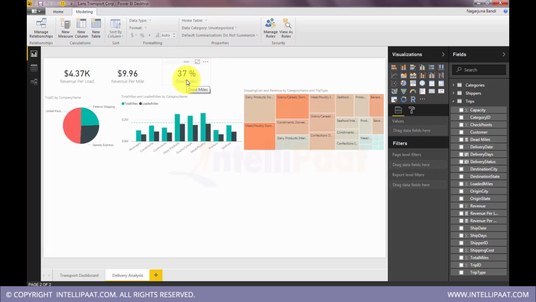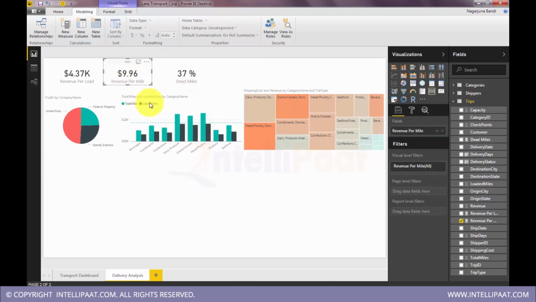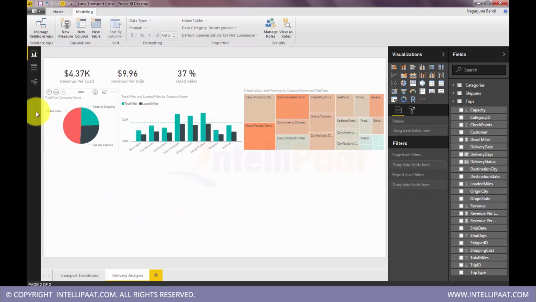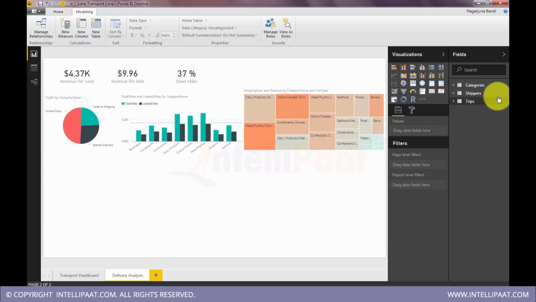It's more than a quarter, so special care needs to be taken here. Okay, so this is one analysis that I can make here. Okay, let's go and see all this information by a shipper.